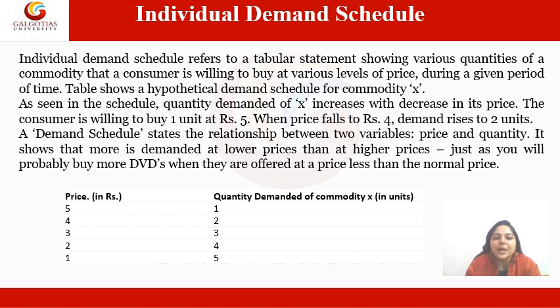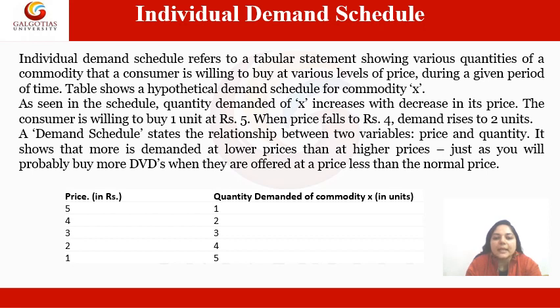So basically the demand schedule has two categories, individual and market, and we are discussing the individual demand schedule here. It refers to a tabular statement. It means we have to draw a table showing various quantities of a commodity, and against those quantities we have to write the prices for the same.